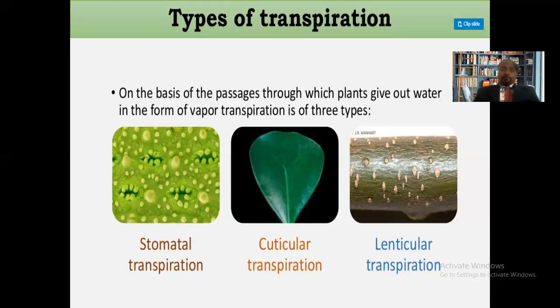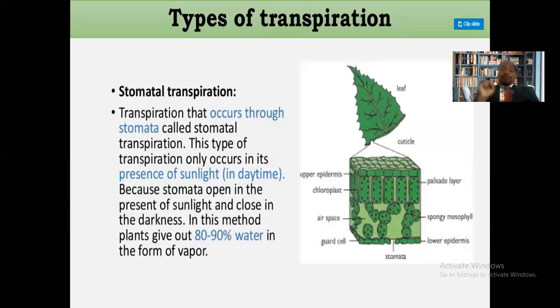Now, the stomatal transpiration. As I told you, stomatal transpiration is the type of transpiration in which water loss takes place through the stomata. This type of transpiration occurs only during the daytime in presence of sunlight. This is most important: stomata remain open during the daytime only.